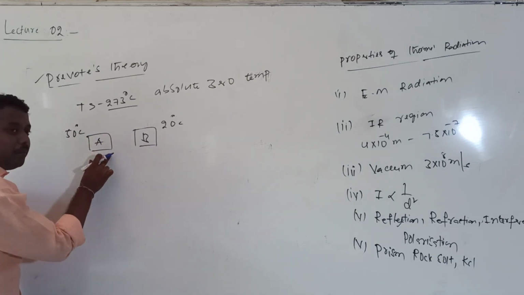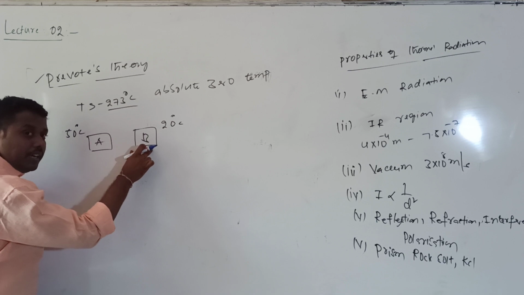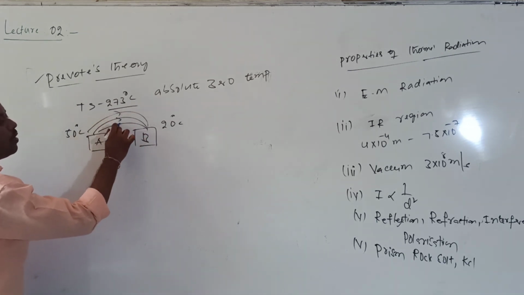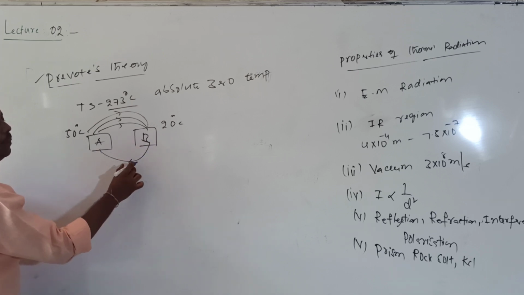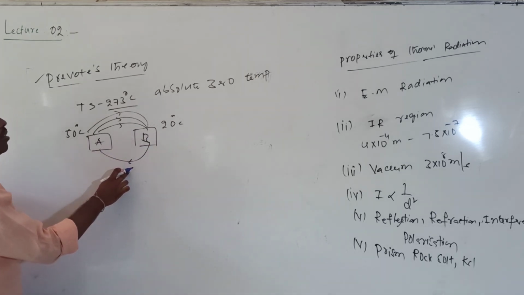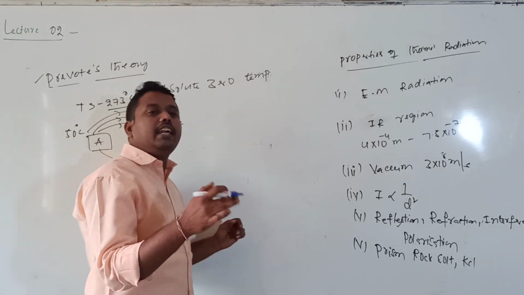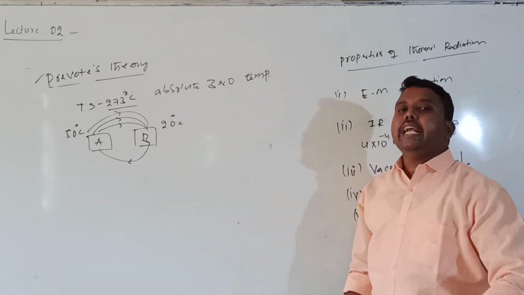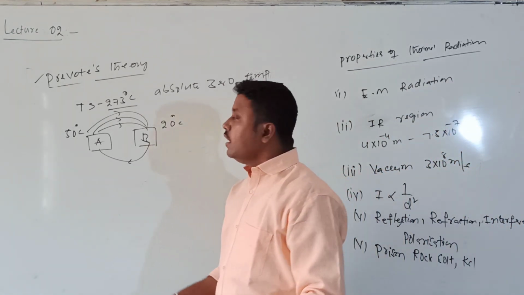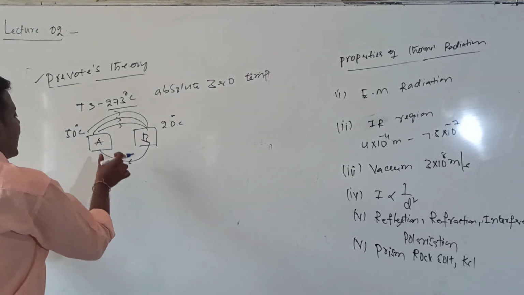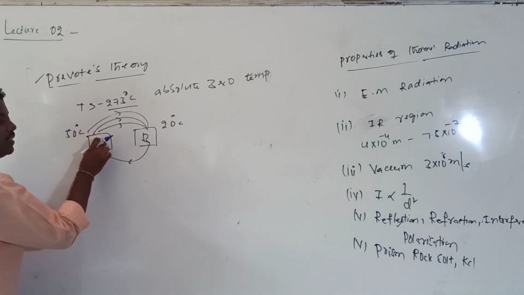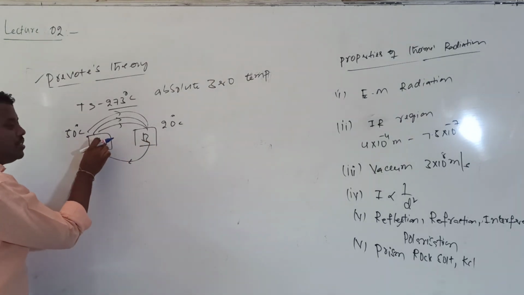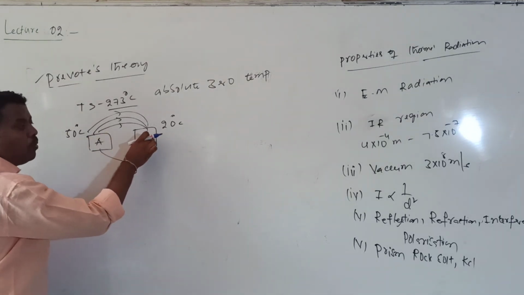A also absorbs thermal radiation, and B also absorbs it. But the radiation emitted by A is more and the radiation emitted by B is less, because the temperature of A is greater than that of B. So A will absorb less radiation, whereas B absorbs more.